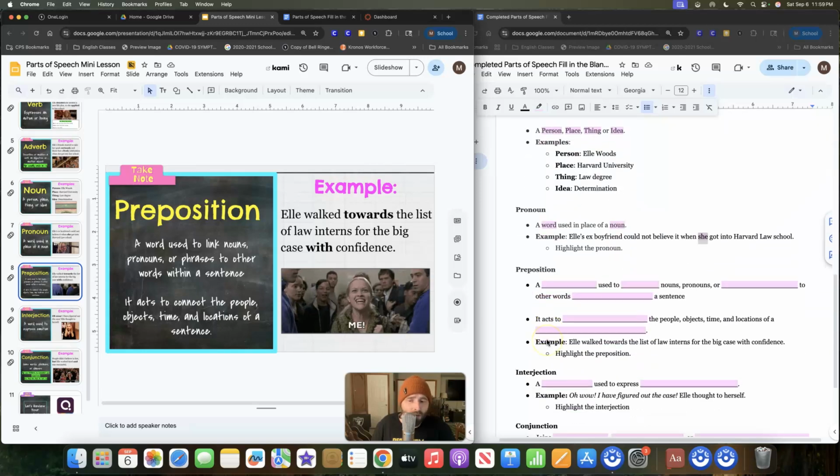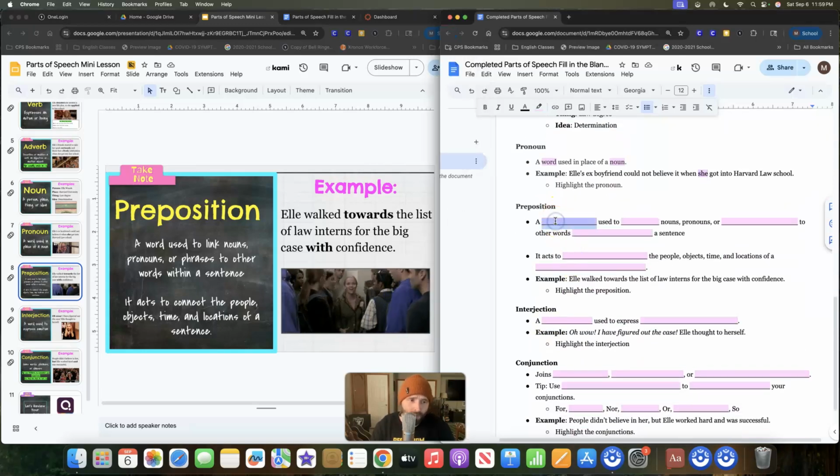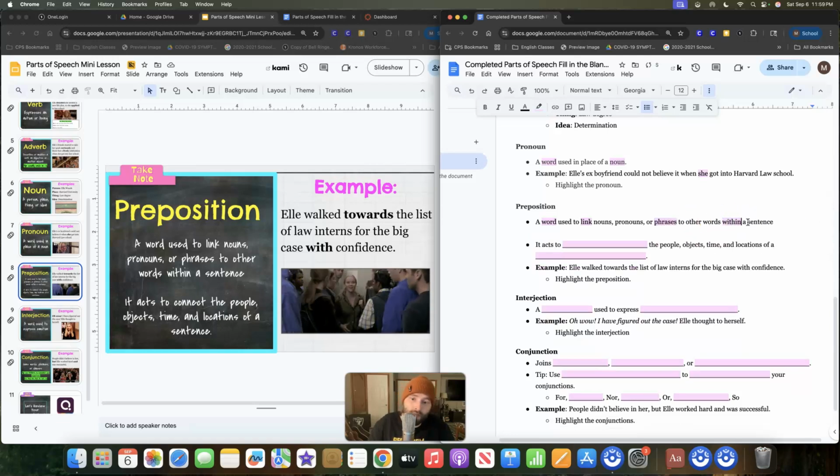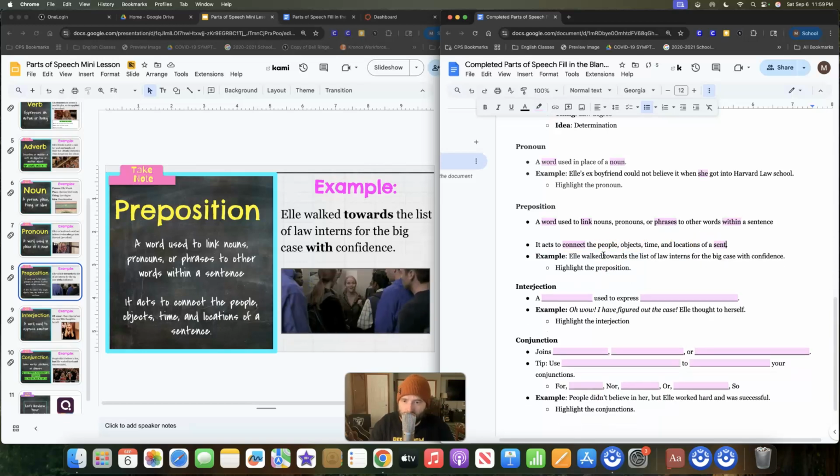Now, prepositions are confusing to a lot of people, but they shouldn't be. A preposition is a word used to link nouns, pronouns, or phrases to other words within a sentence. It acts to connect the people, object, time, and locations of a sentence. That's what it does.